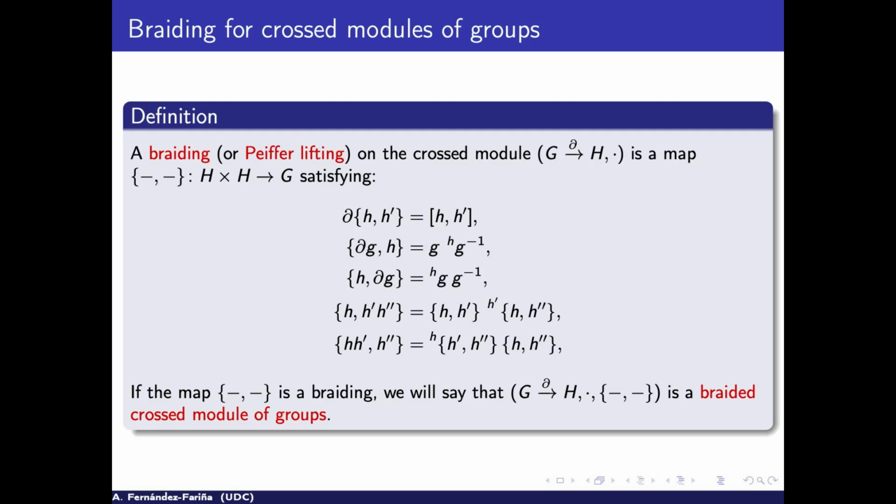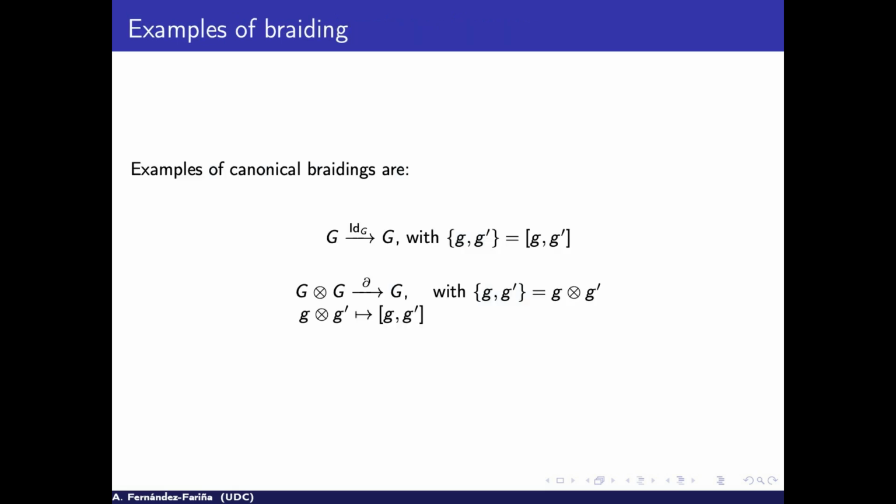One can find that in the first one of them, if the map is the identity, then really it is saying, okay, if you have the identity, that's the commutator. And we have an example of that, because we have some canonical braidings, and the first one is the crossed module given by the identity, and the braiding will be the commutator.